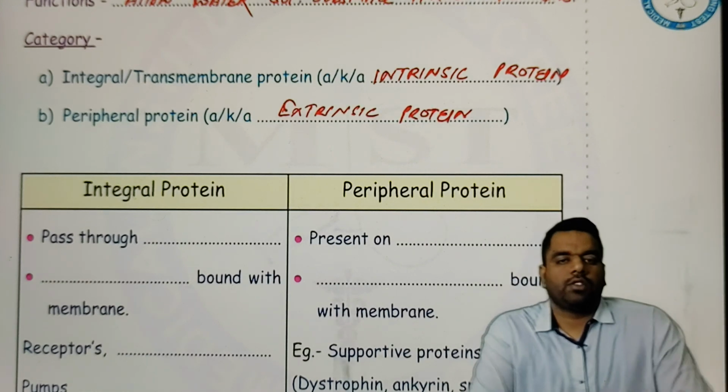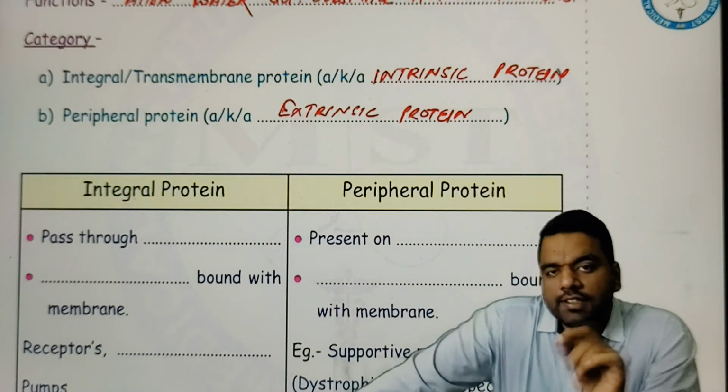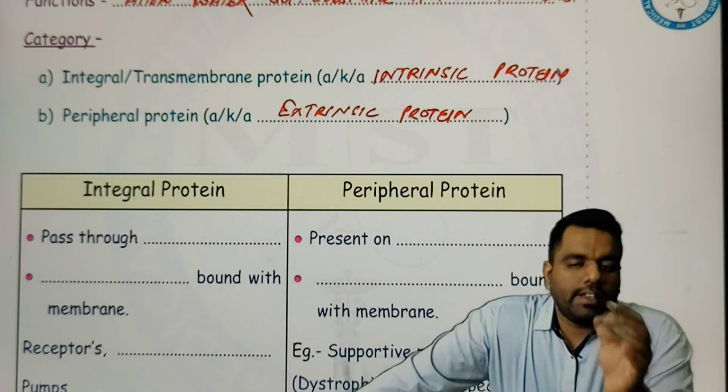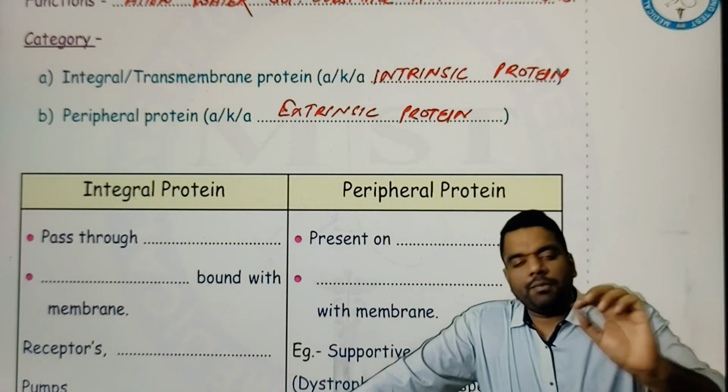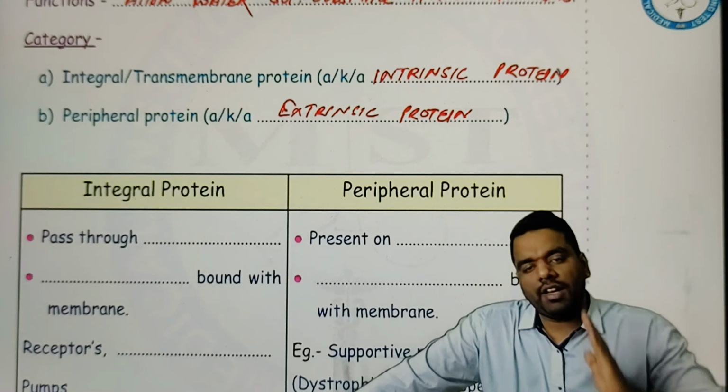Extrinsic protein. So guys, now you can understand the glucose. Glucose needs to enter inside the cell. If it is going inside the cell, this needs to cross the cell membrane. Now please answer me, via which layer will this glucose cross? Via the protein layer or via the lipid layer?